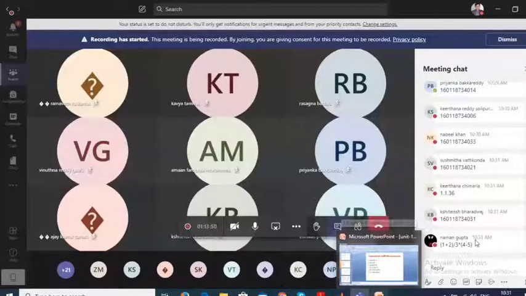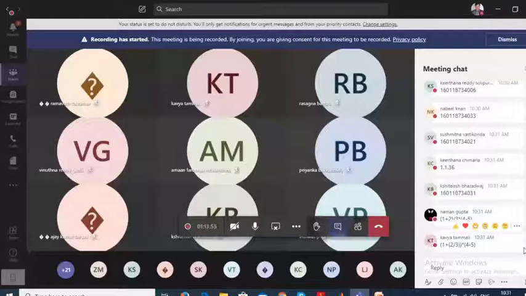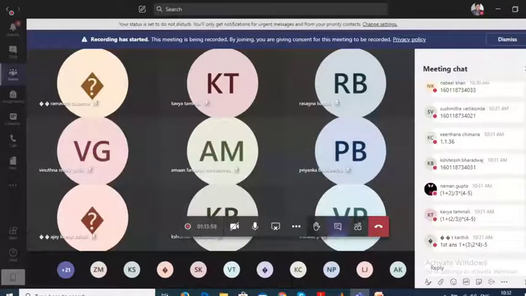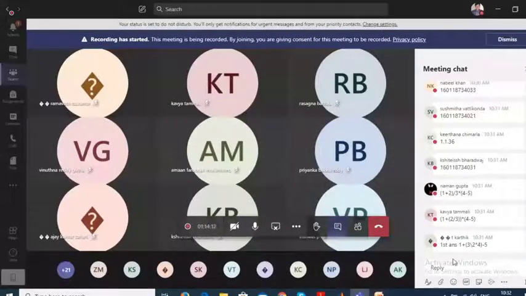Okay, Naman Gupta has given 1 plus 2. I think Kavya has given the correct answer: 1 plus 3 into 2, 4. Okay, Karthik, you have given it in a very different way: 2 by 3 into 4. Karthik is also correct. Only 3 people: Kavya, Naman Gupta and Karthik.